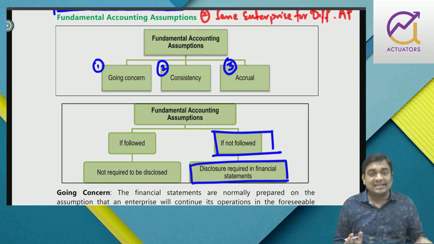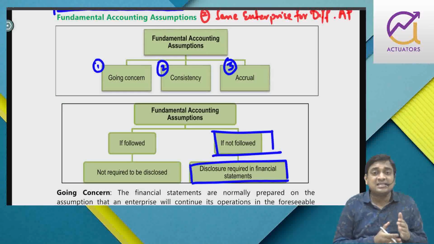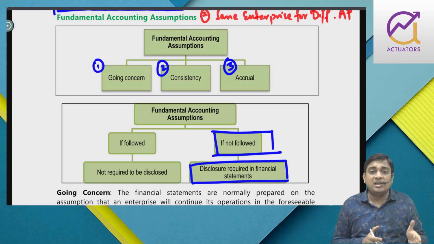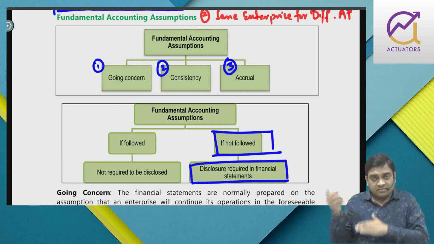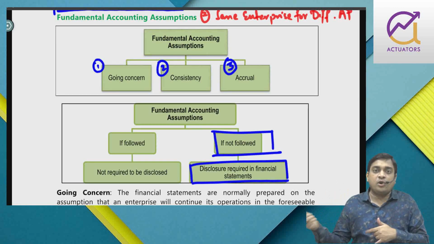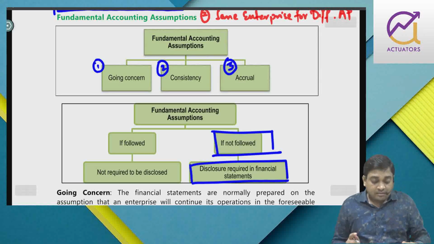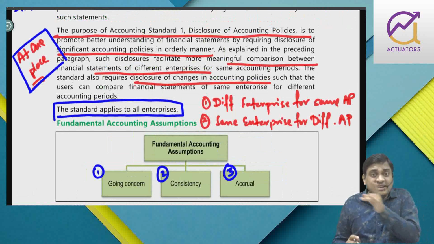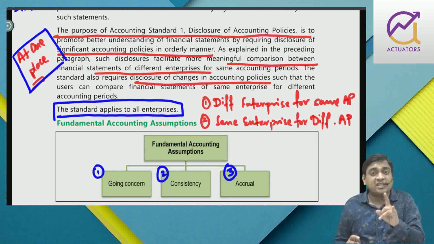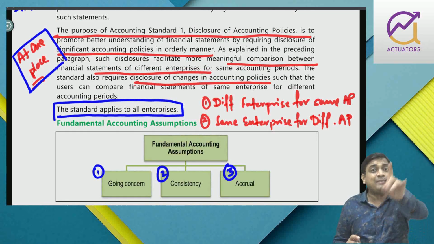Right? Consistency. What about this consistency? Consistency means the same set of accounting policies which you followed in year 1, you are going to follow year after year. However, as you know, if you are changing any accounting policy, you can change it only as per the rules prescribed in AS 5.